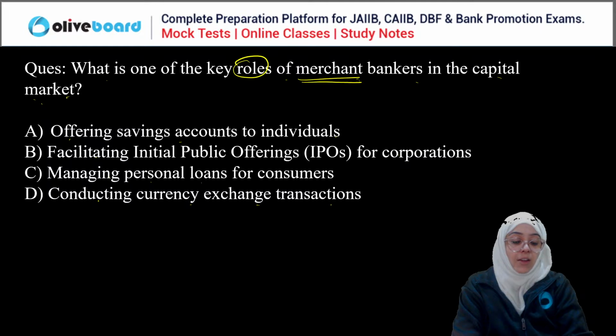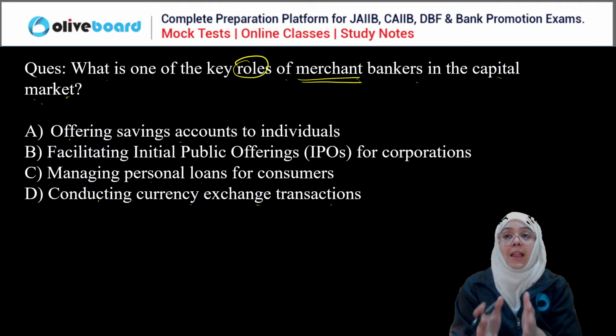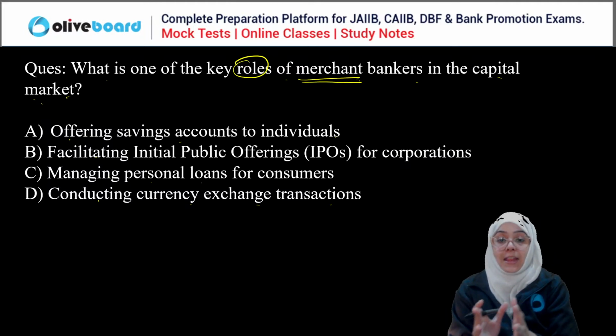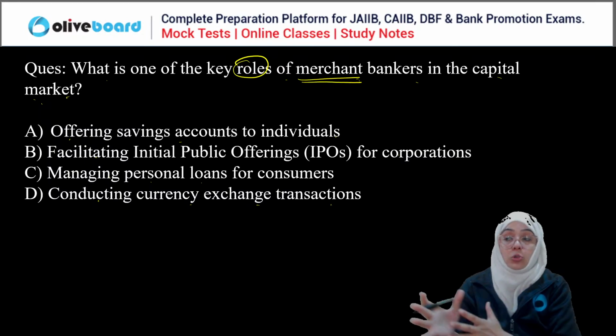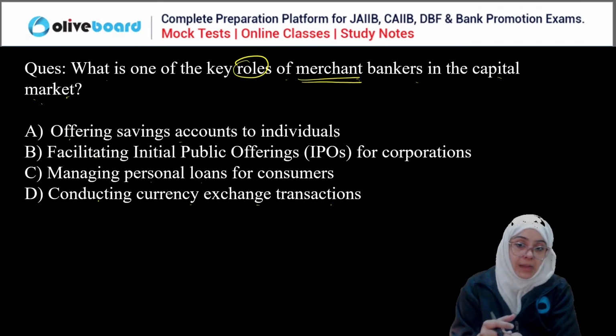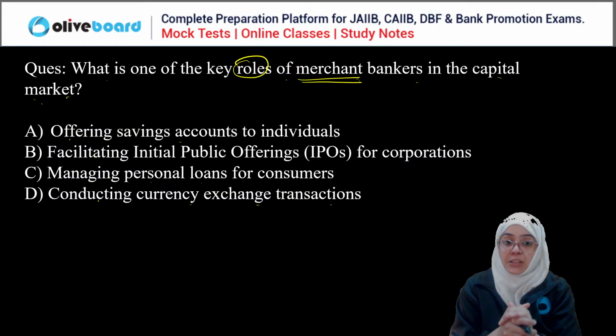Okay. So when we are talking about key roles of merchant bankers in a capital market, yes. Merchant bankers are actually helping you to initiate an initial public offering, or you can say help you to raise funding from the public, right? They help you to offer the red herring prospectus, right?